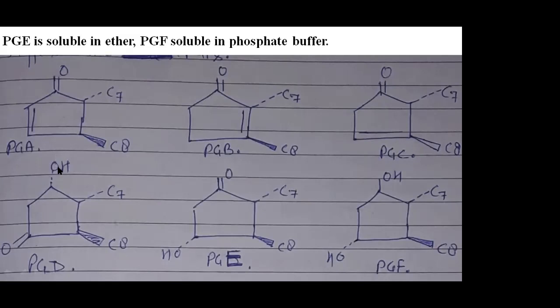Here keto along with hydroxy: hydroxy on the upper side and keto on this side, then this is called prostaglandin D. If keto on the upper side and OH on the downside, then this is called prostaglandin E. And if both sides have hydroxy groups, then this is called prostaglandin F, right?